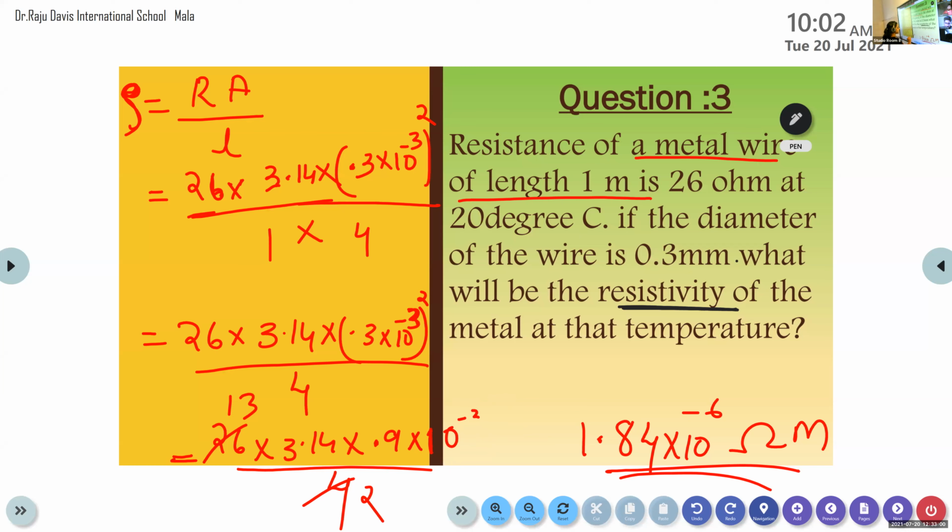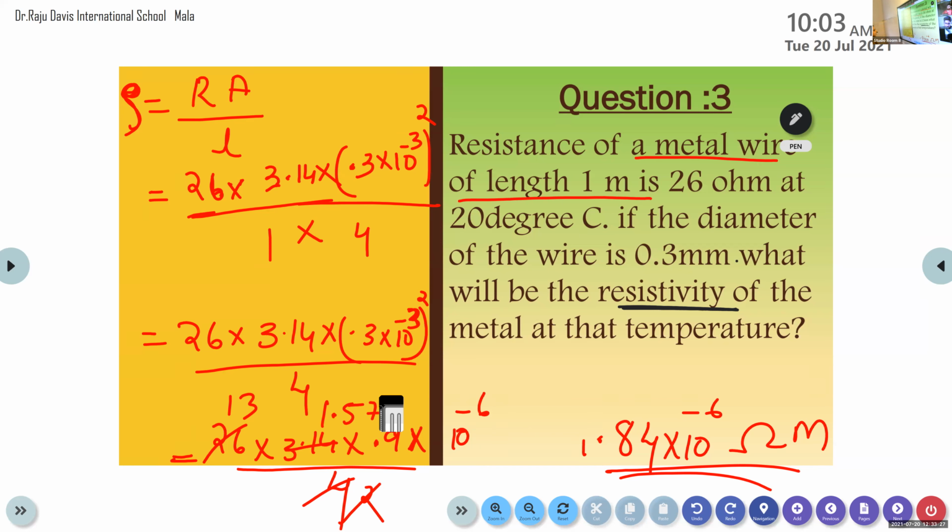We can cut 3.14 by 2 also. What is 3.14 divided by 2? 1.57.